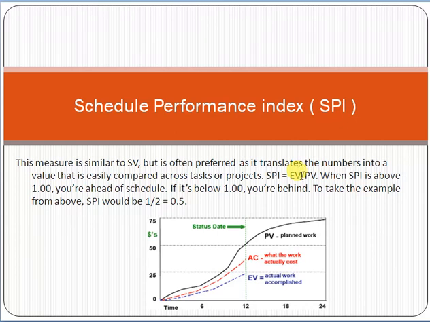In that scenario you will get the value of SPI, or schedule performance index. If SPI is above 1, that means you are ahead of schedule. That is a good sign, a positive sign. If SPI is less than 1, that means you are behind schedule and it is a negative signal.